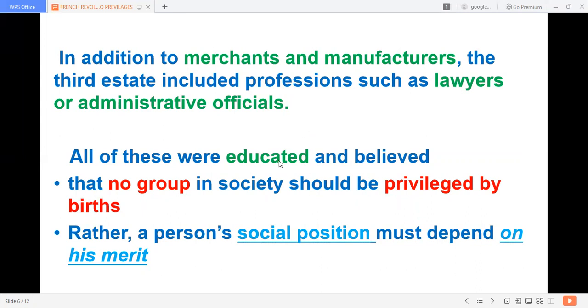They were big businessmen, merchants. They are all becoming prosperous, I mean rich. And it also included lawyers and administrative officials, teachers, professionals. Okay, they were all educated. They believed that hereafter no group in society should be privileged by birth. No people should enjoy privileges by birth, like the first and second estate. Now they are enjoying, no? We have to put an end to this. Rather, a person's social position should be based on his merit. The person should be respected only by his merit, only by his deeds, only by his actions, not by his birth. They have decided. Second thing.